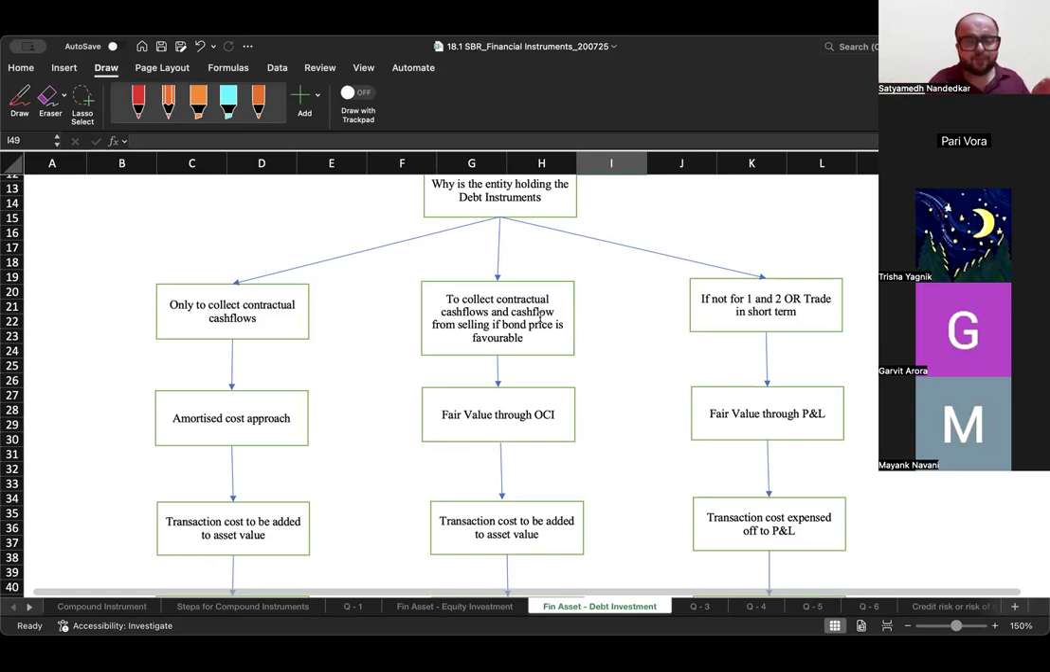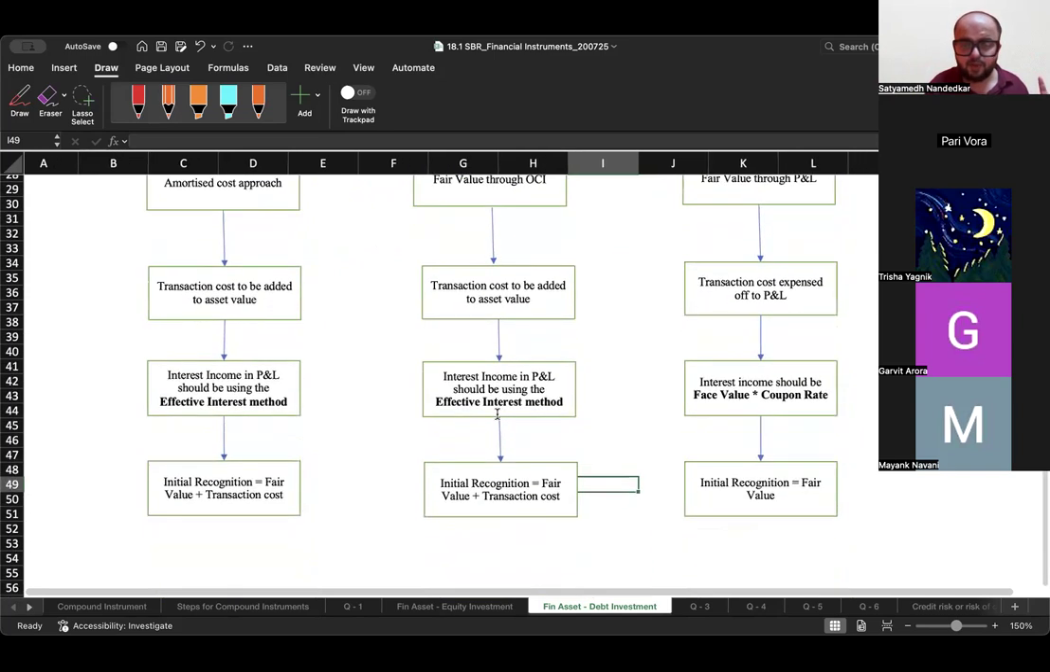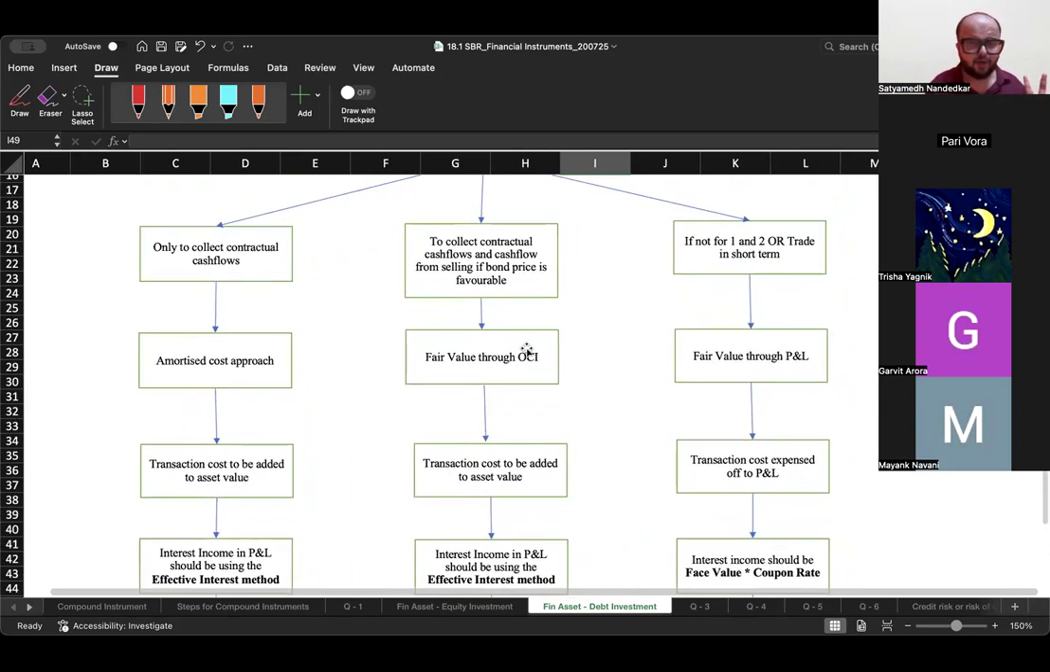Now, if I see that there is a good selling opportunity and I can make good chunks of money, then I don't mind selling the instrument and collecting the money by way of redemption cash flows. In such cases, you will record it at fair value through other comprehensive income. The transaction cost should be added to asset value, and interest income should be recorded in P&L using the effective interest method. This is the second category of bonds.